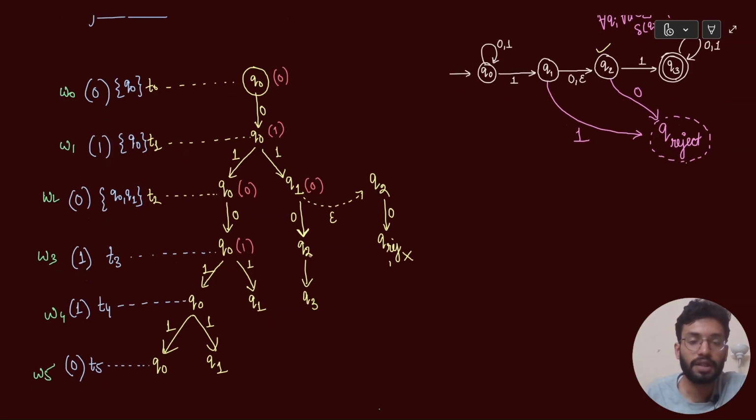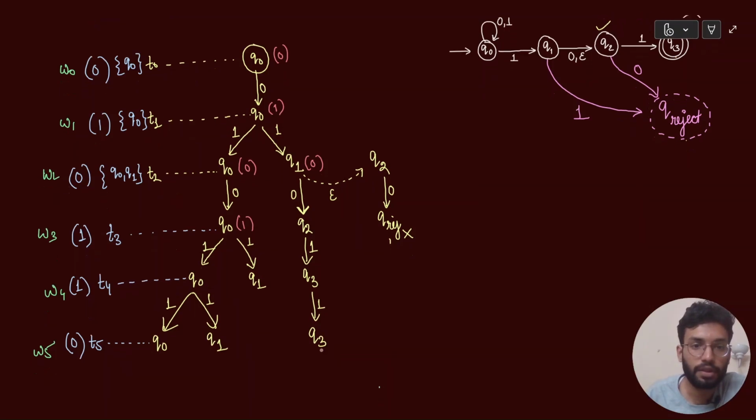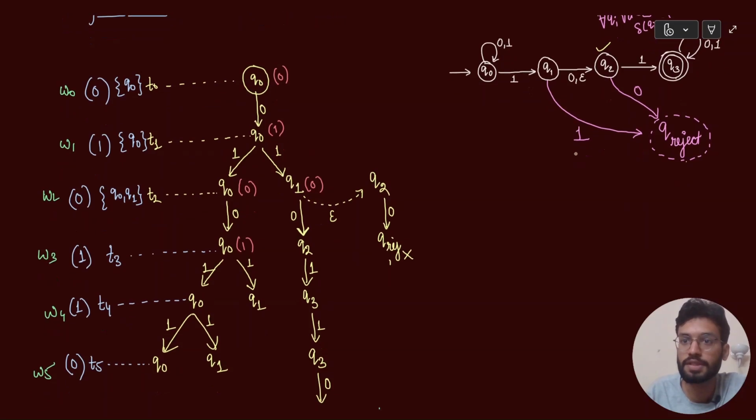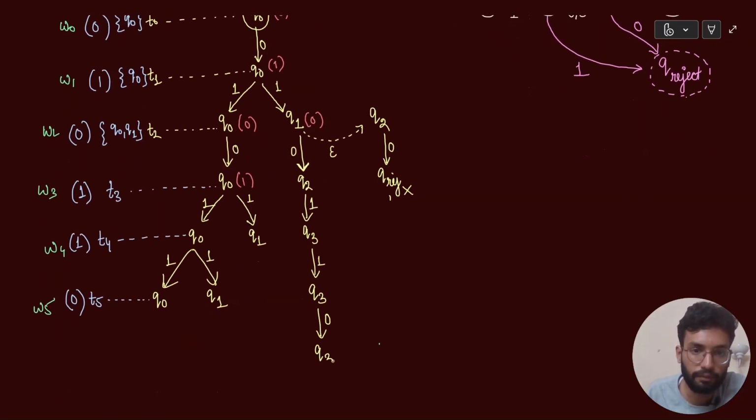And we are also going a level down because we have inputted something from our string, right? Now, when you are at Q3, you again need to input a 1. And if you are at Q3 and you are inputting a 1, you will remain at Q3. And when you are at Q3 and you need to input a 0, Q3 with 0 gives you Q3 itself.